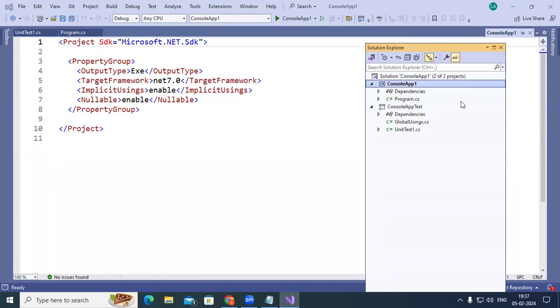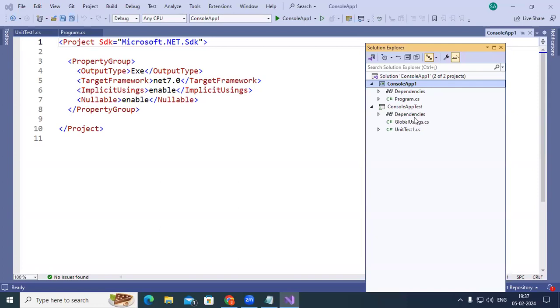This project is actually meant for developing the actual application. And here, whatever features, clauses, or methods you have, you can test them with the console app test. This is based on XUnit. XUnit is a framework with the help of which you can write unit test cases. The developer has to first write code, then that should be tested. If the test succeeds, then we can integrate that code, that functionality, into the entire project.